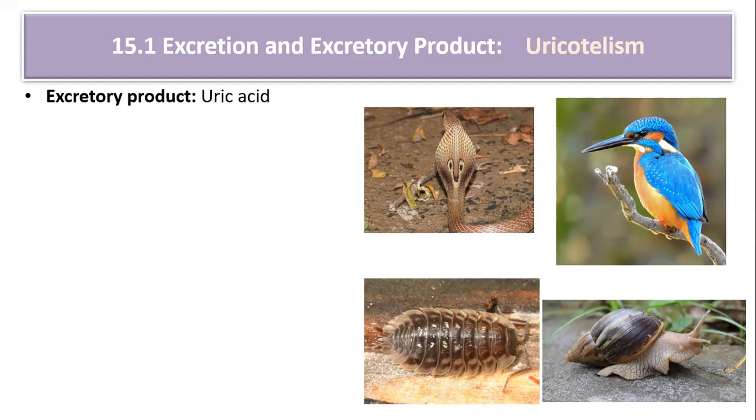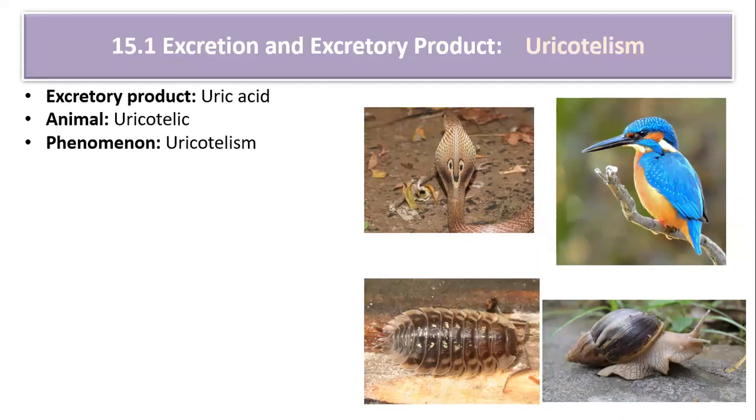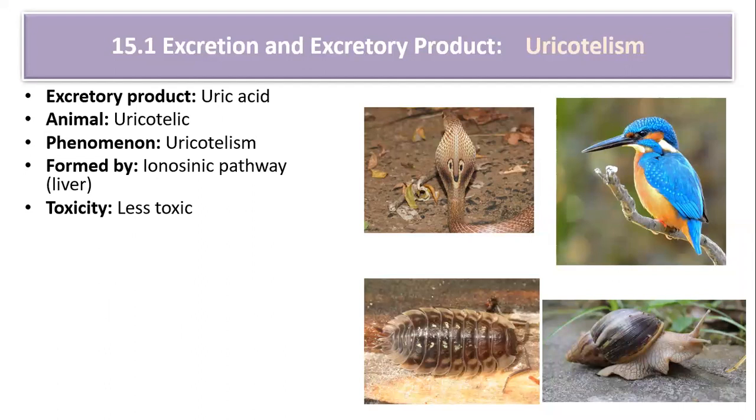The excretory product is uric acid. The animal is called uricotelic. The phenomenon is called uricotelism. It is formed by the inosinic acid pathway, which occurs in the liver. Toxicity is very low. Solubility: it is insoluble in water.